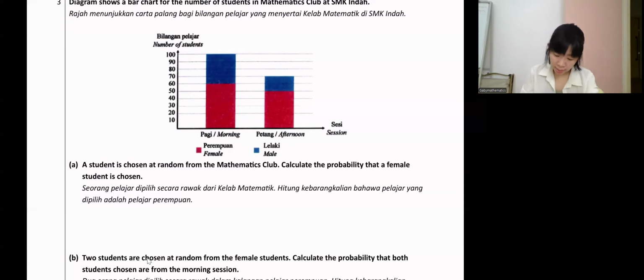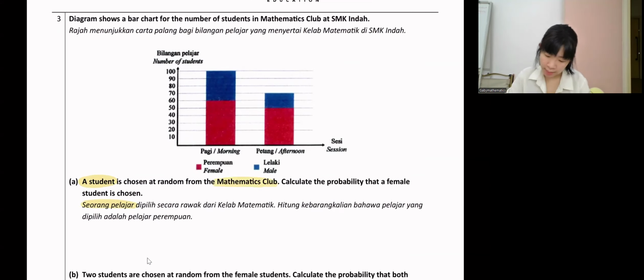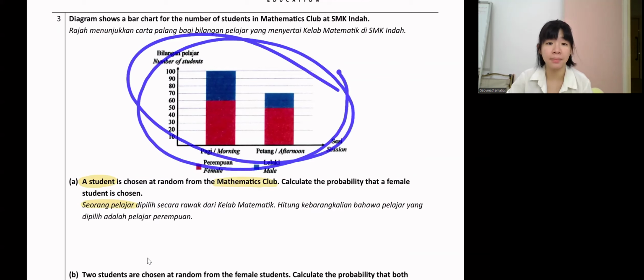Okay, for this question A, they say a student is chosen. Seorang pelajar, one only. Means as long as you write one probability, done. So the student is chosen from where? From the mathematics club. This whole thing is the mathematics club.